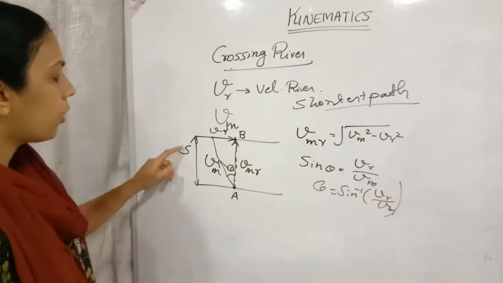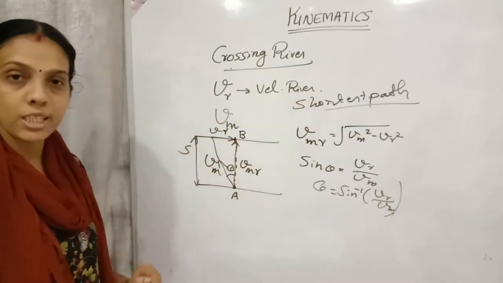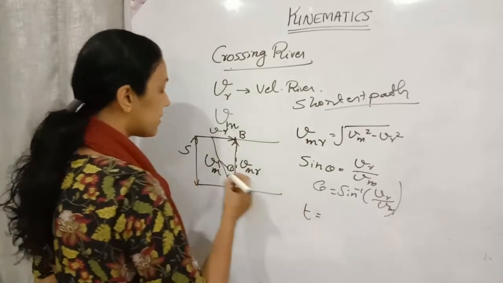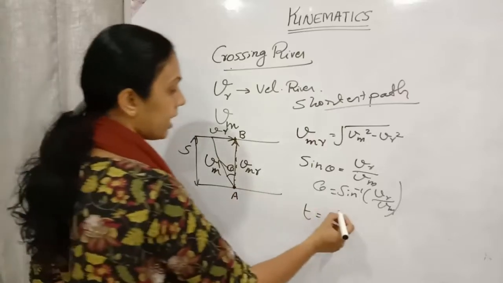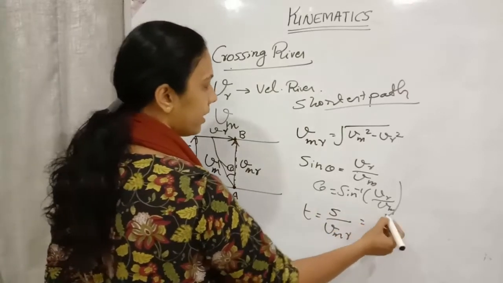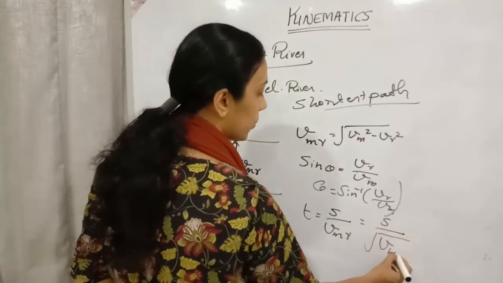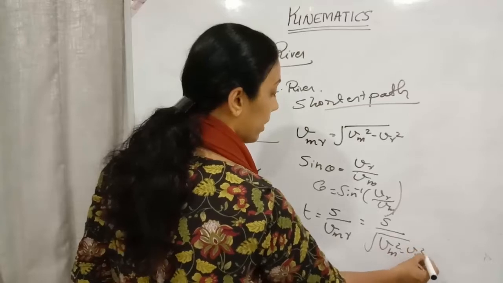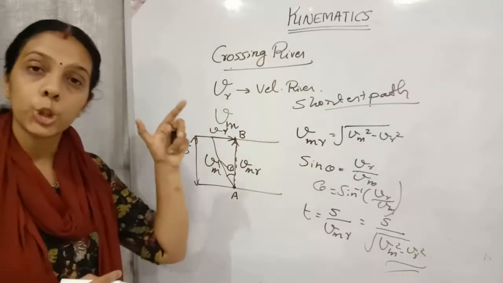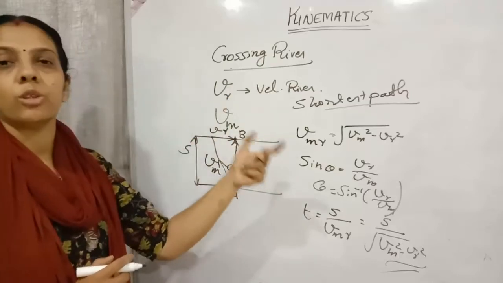Okay, now how can we find the time required for the shortest path? How will we find it? Time will be equal to distance divided by velocity. S divided by the relative velocity of man with respect to river, that is S divided by root of Vm square minus Vr square. This is how we will find it. Okay, so this is for the shortest path. This is the time required for the shortest path.